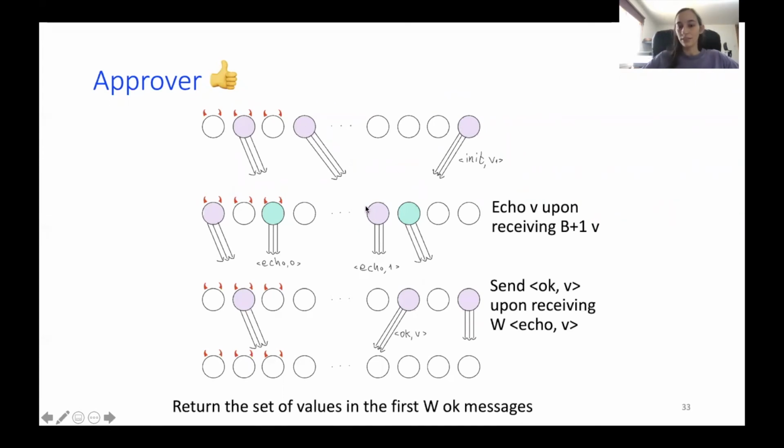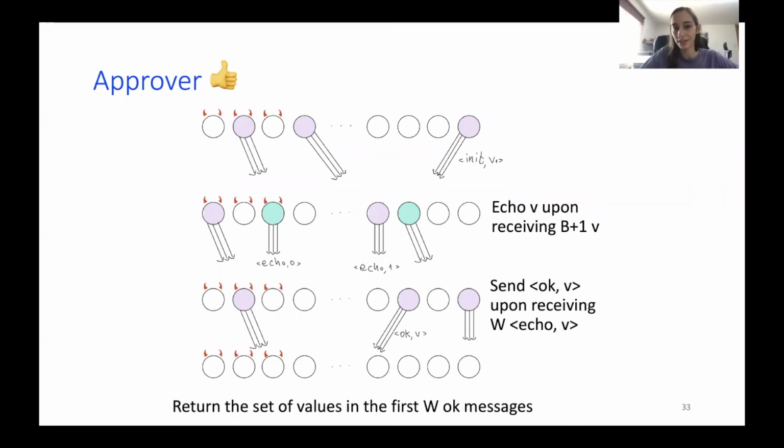In this echo step, every process that is elected to the echo committee will echo the value it heard of, if it heard of it from at least B+1 processes in the first step. So if you can guess why there are two colors here, it is because we have two initial different values and we need two different committees.